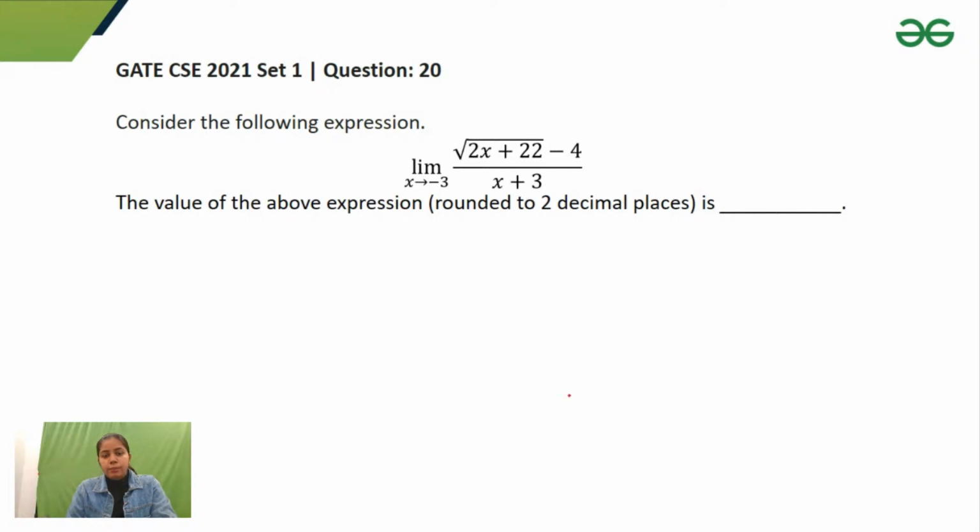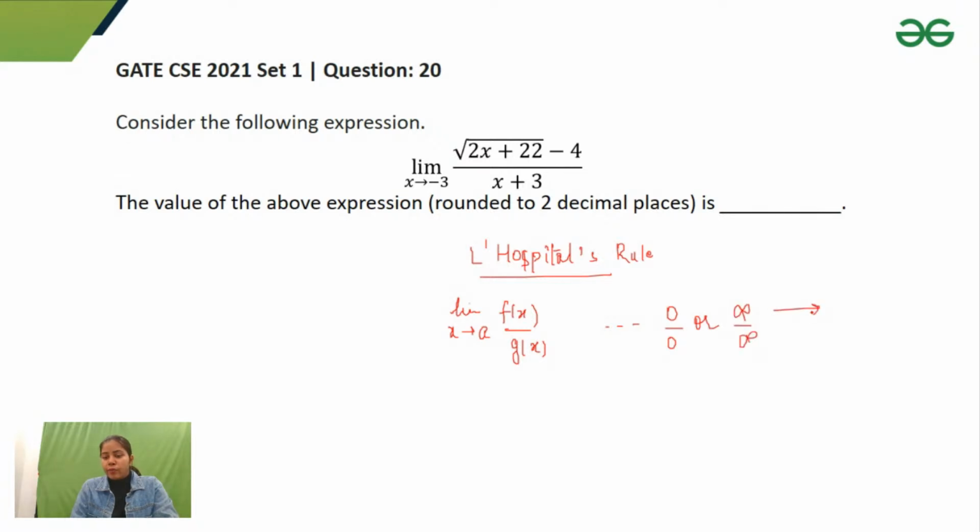Okay, so guys, have you heard about L'Hopital rule? Because all the questions are based on this rule. What it says: let's say I am finding the limit as x approaches a of f(x) upon g(x), and if I'm getting 0 by 0 or infinity by infinity, we call these forms indeterminate forms.